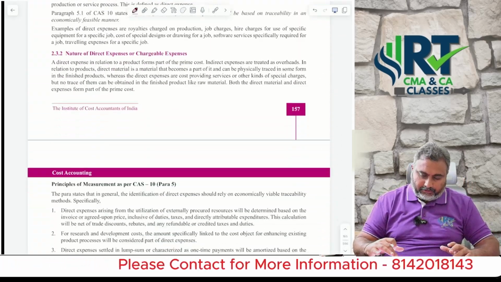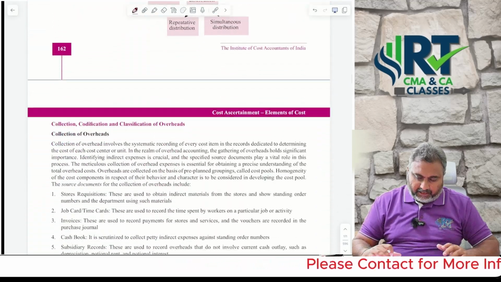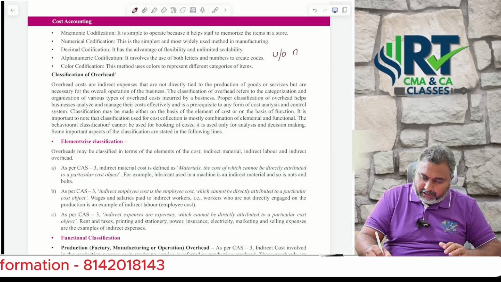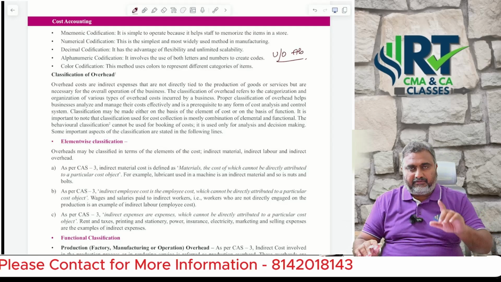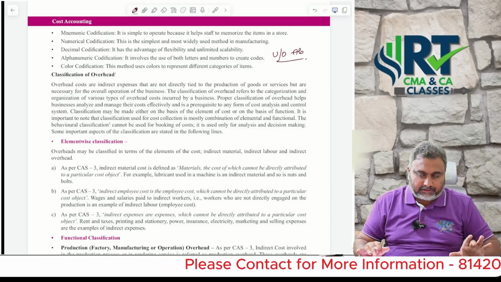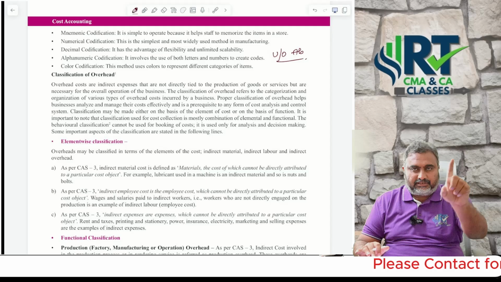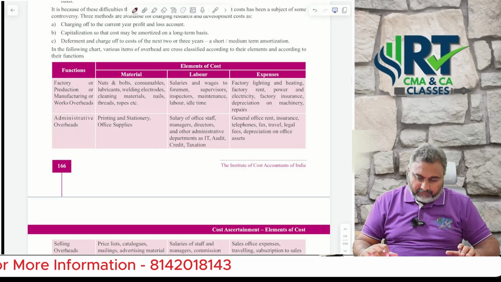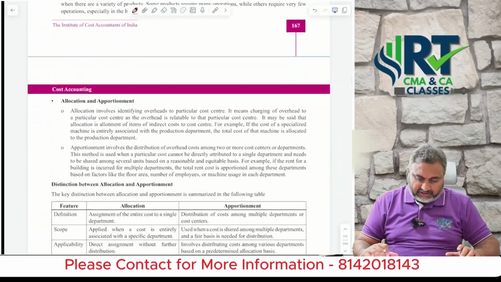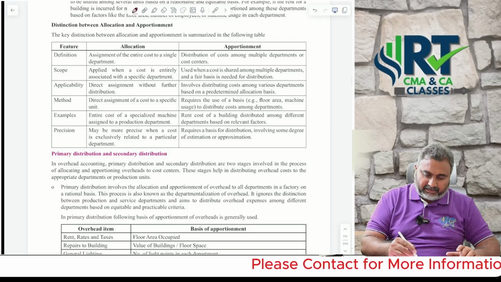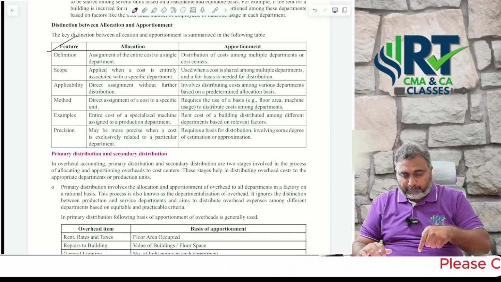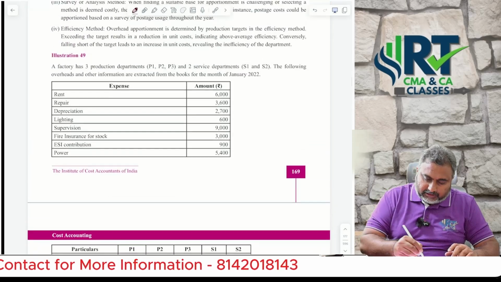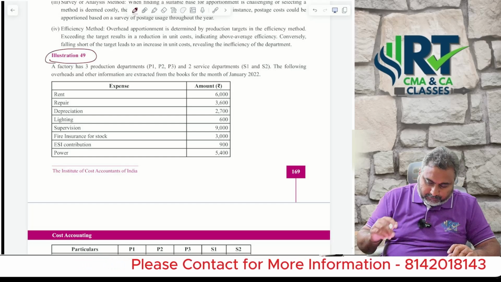Next, as I already told you regarding overheads, read under or over absorption and its accounting treatment. It is a very important theory question. Allocation versus apportionment is also an important theory question. Once you are done with those two theory questions, you can then focus on the model problems.